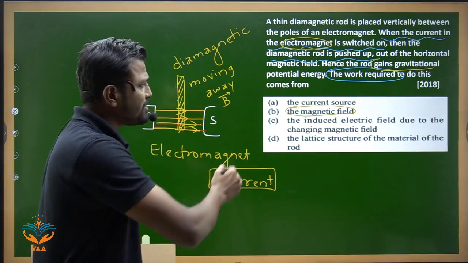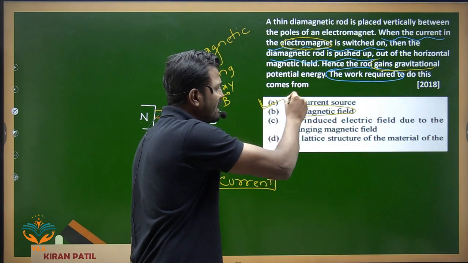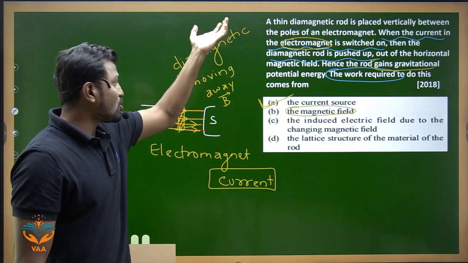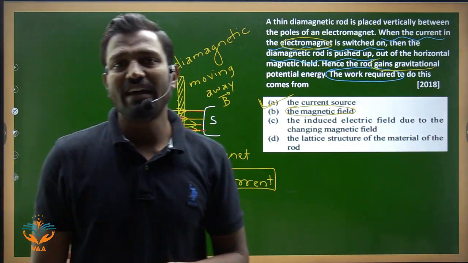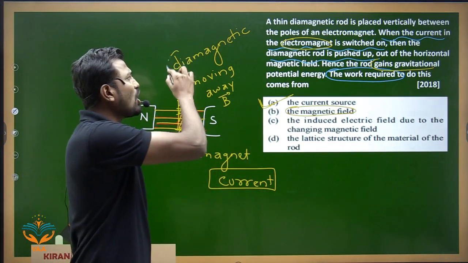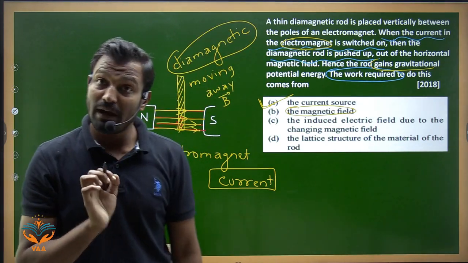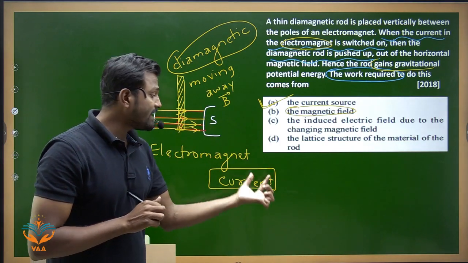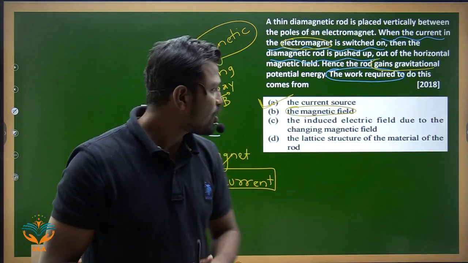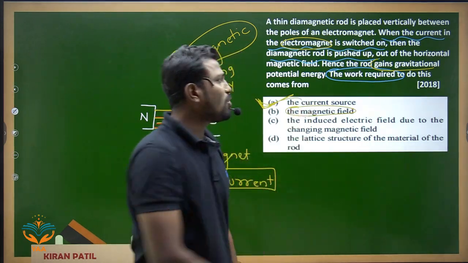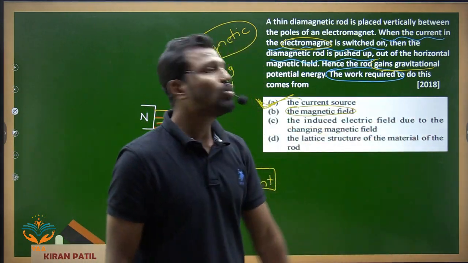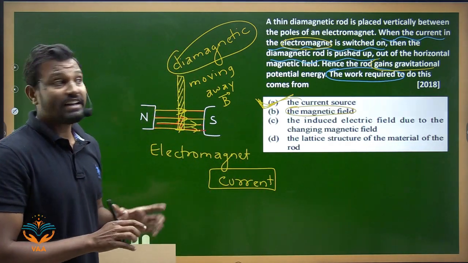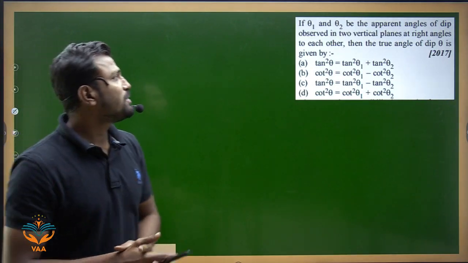So what is the correct option? The correct option here is that the current source is responsible for moving this rod away from the magnetic field. Fine. This diamagnetic rod is acting according to its property, correct, but that property is related to the magnetic field, and that field is generated due to the current source. So the correct option here is that the current source is responsible for the work required in this particular case. I hope you understood. If it is understood, very nice. We move to the next question.